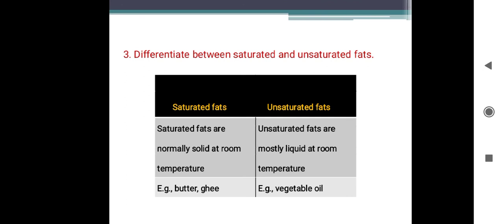Then third question: differentiate between saturated and unsaturated fat. This is an important question. Saturated fats are normally solid at room temperature. Unsaturated fats are mostly liquid at room temperature. Solid saturated fats, for example butter and ghee. Unsaturated fats, for example vegetable oil.